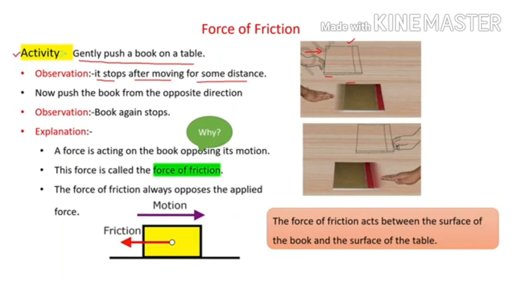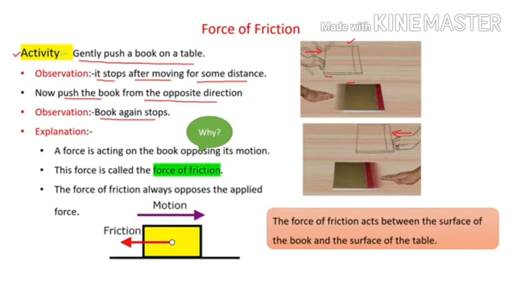Now, push the book from the opposite direction. The book again stops. Why? What is the reason behind it?